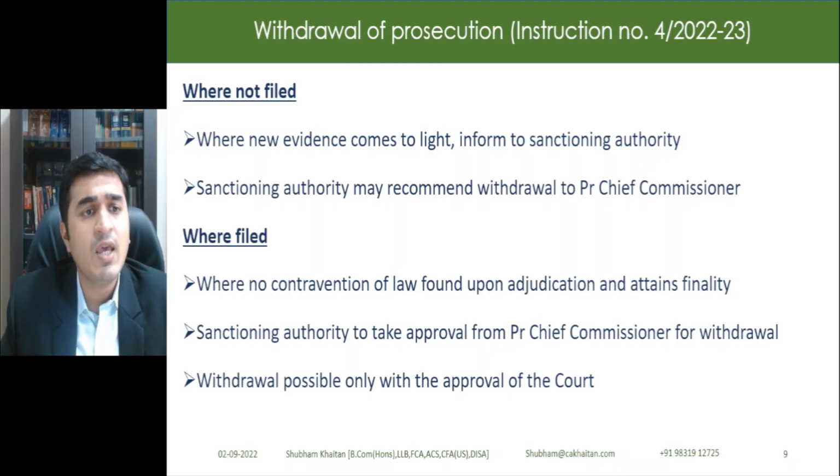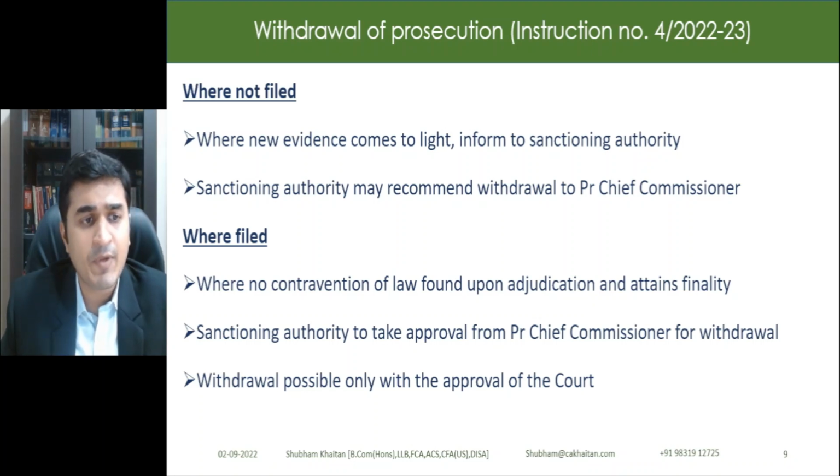In such cases, if new evidence comes to light, the officer who investigates should inform the sanctioning authority, which is the commissioner. Now, withdrawal can only happen with the approval of the chief commissioner. So the commissioner should obtain a recommendation from the chief commissioner. So they should recommend to the chief commissioner, and thereafter it can be withdrawn.